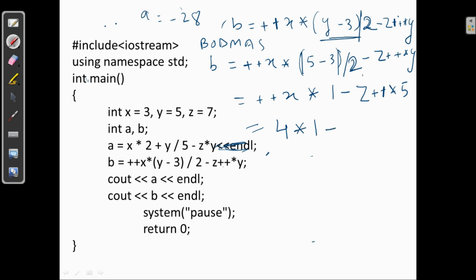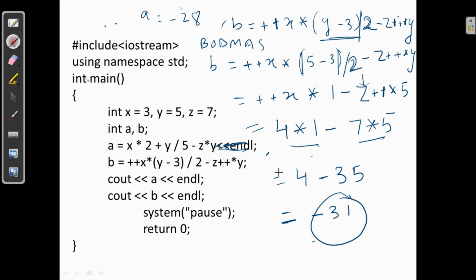Because this is post increment, first it will assign the value of z, that is 7, and then after it will make z 8. So 7 * 5. Now multiplication, so 4 minus 35. Now subtraction, minus 31. So B will be minus 31 and A will be minus 28.